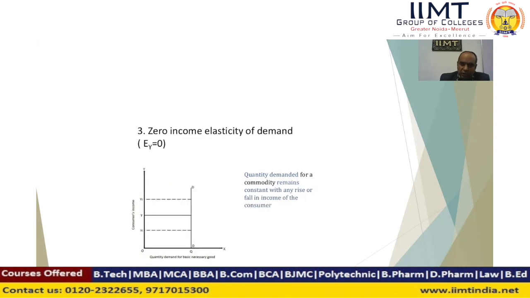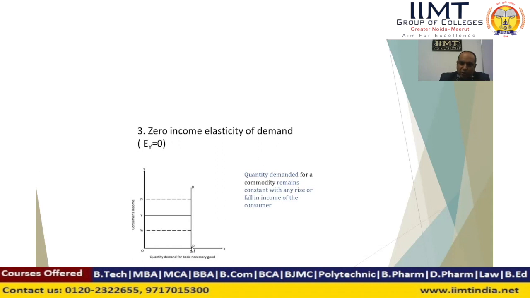Next, zero income elasticity. That type of situation arises when there is a lot of change in income but quantity demanded is rigid. It is found when consumer income is high, as in necessity items, for example salt and medicines, where if consumer income changes, quantity demanded stays rigid. This is called zero income elasticity.